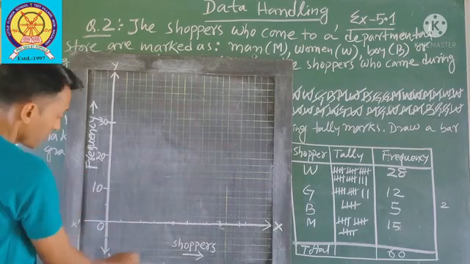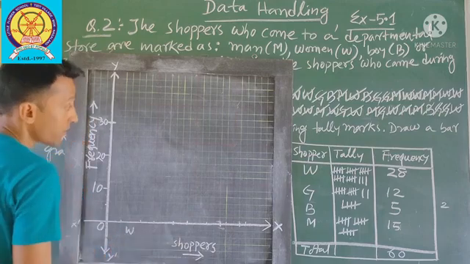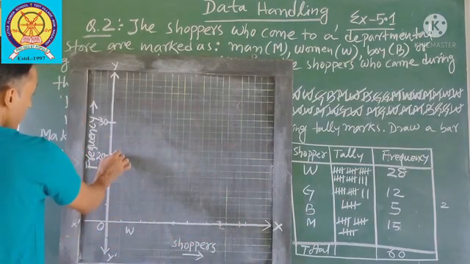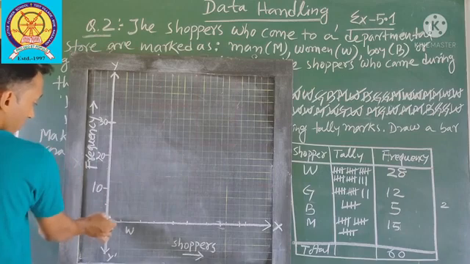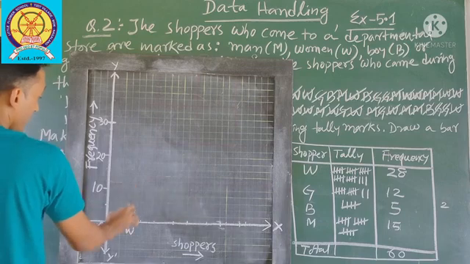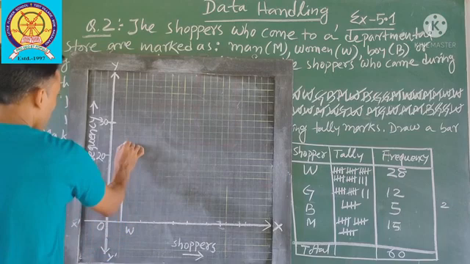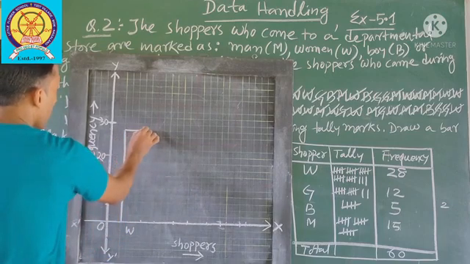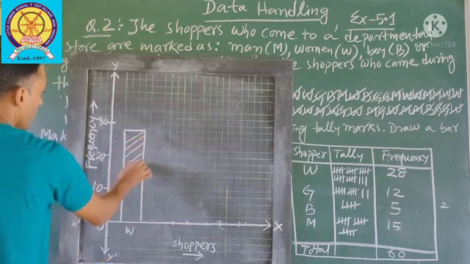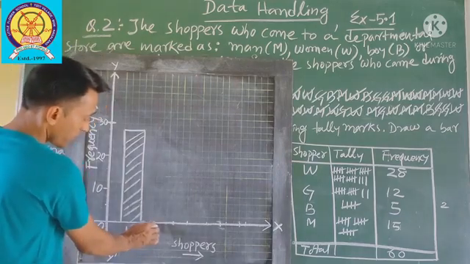So now first women, how much? 28. So 10, 20, 22. Here one small square has 2 units. This one 22, 24, 26, 28. This much is women. Then we leave 2 spaces.